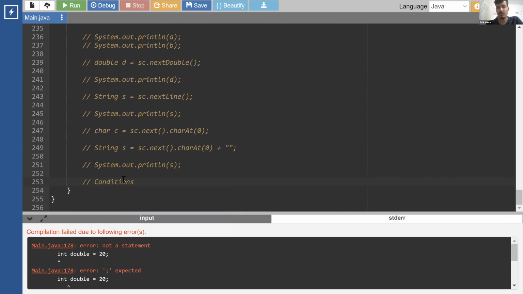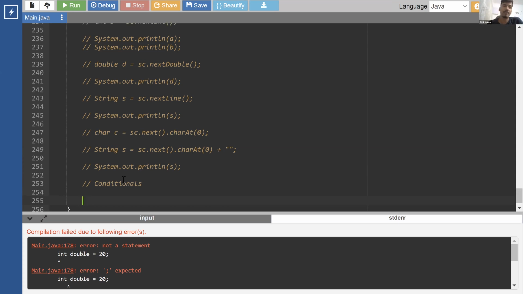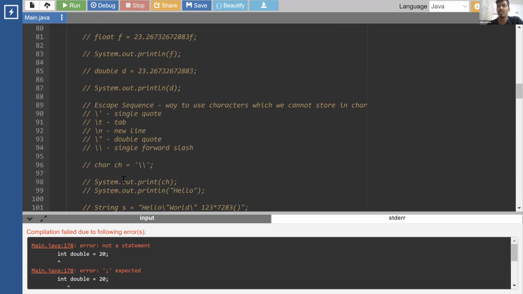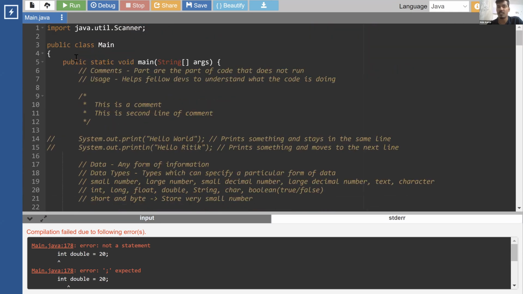Take 1 hour of focus time. Are main and class keywords? Yes, main is also a keyword. Class is also a keyword. Yes, void is also a keyword. Public is also a keyword. So all of them are keywords. Public, private, void, mean. No, mean is not a keyword. You can have mean as a name. Void is a keyword. Static is a keyword. Public is a keyword. Class is a keyword. Import is a keyword. The easiest way to identify them is that text editors also highlight them.